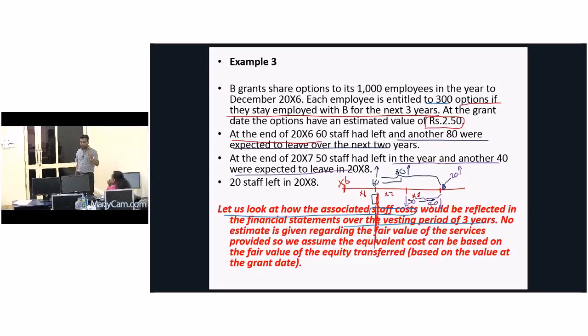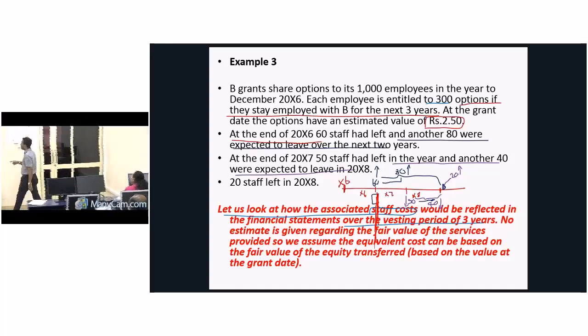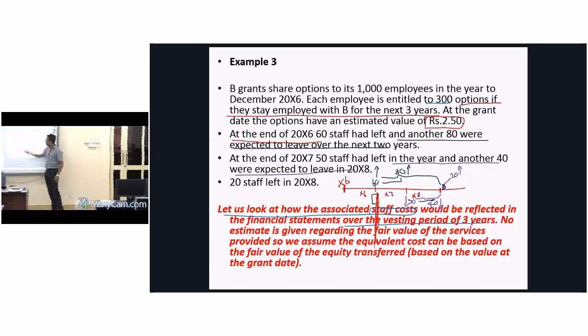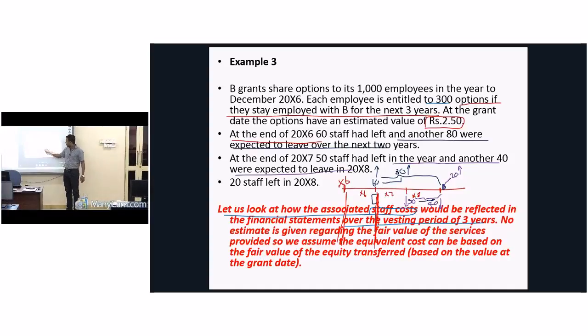Now assume that we are at the end of year 1. When did you give the promise? It is at the beginning of year 3. Sorry, made a mistake. At the beginning of year 1. Somewhere here, you gave the promise. Anyway, we need to make the adjustment at the end of year 1. In that case, they have estimated that 60 people already left during this year and another 80 will leave over the next 2 years. Then what is the total number of employees we have estimated for the period?